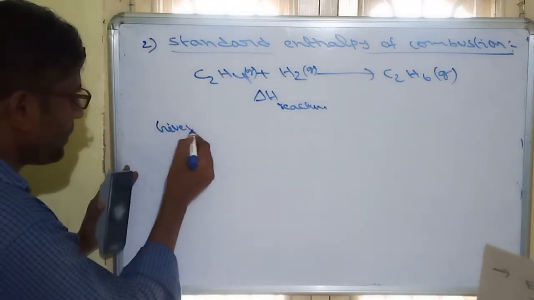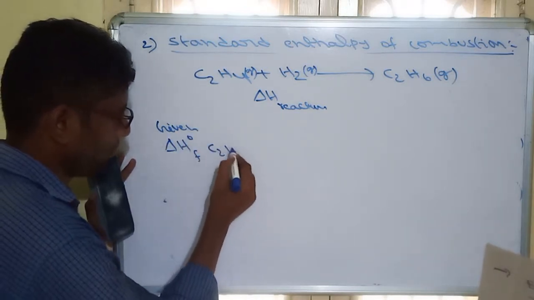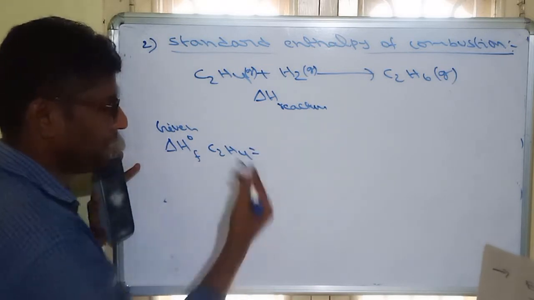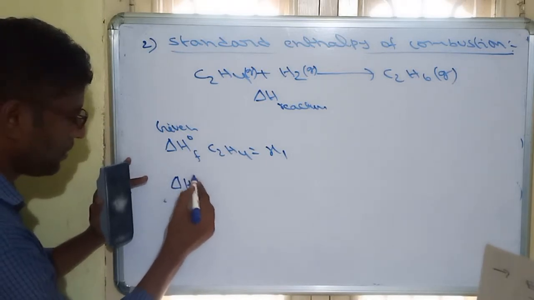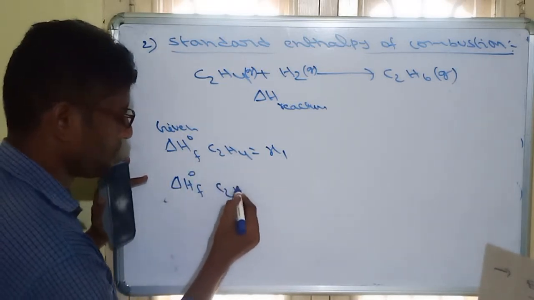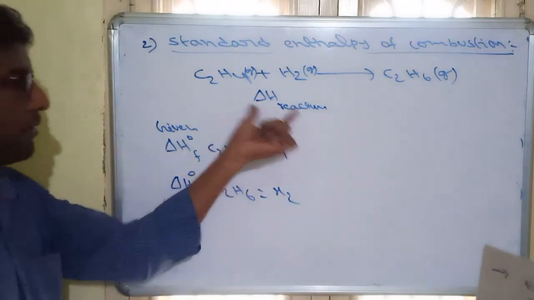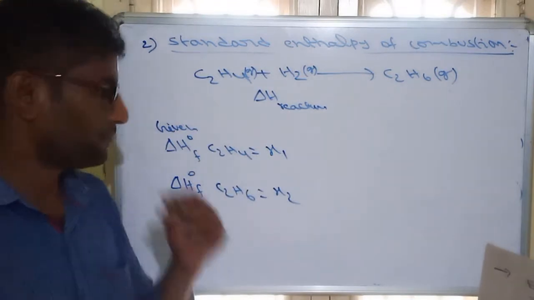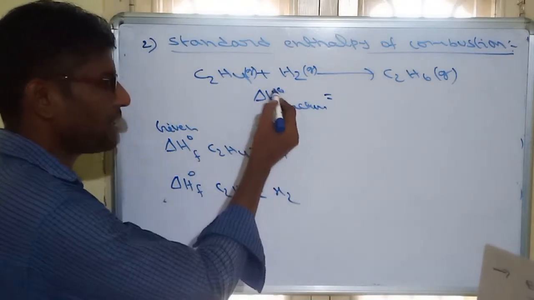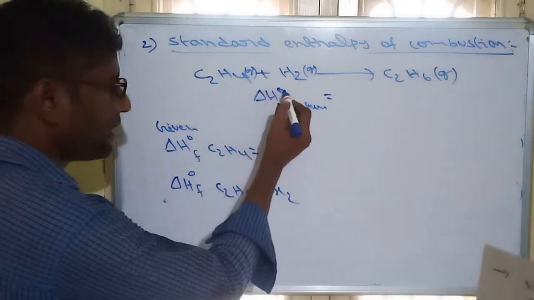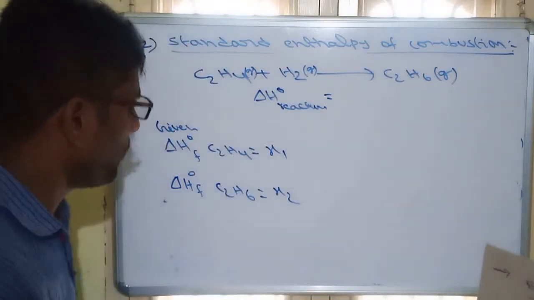In the question, the given conditions are the enthalpy of formation of C2H4, take this as x1 value, and also the enthalpy of formation of C2H6, take this as x2 value, and we have to calculate the enthalpy of reaction. We have to calculate the standard enthalpy change in this reaction. Standard, as already told, means temperature must be 298 and concentration must be 1 molar.